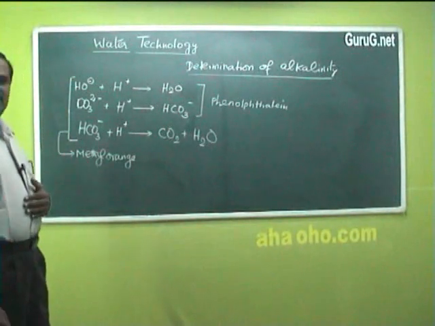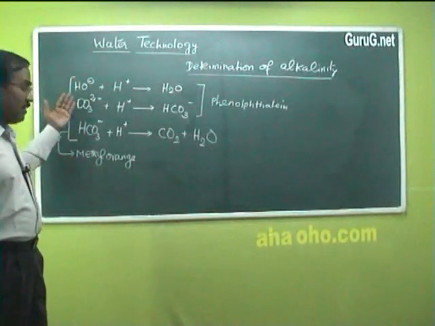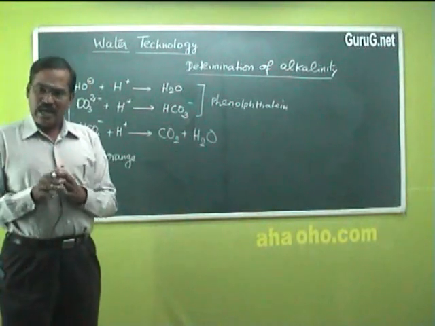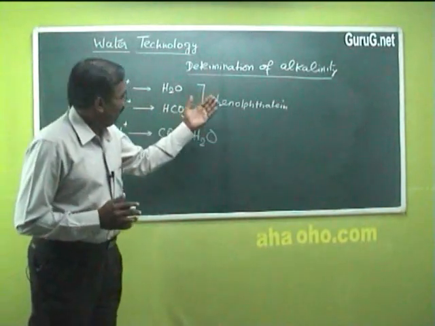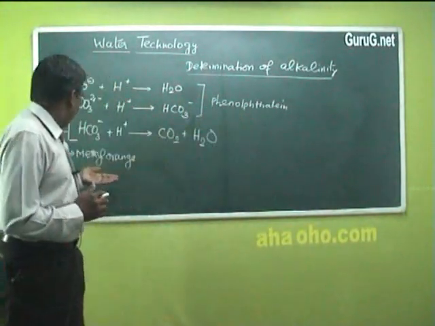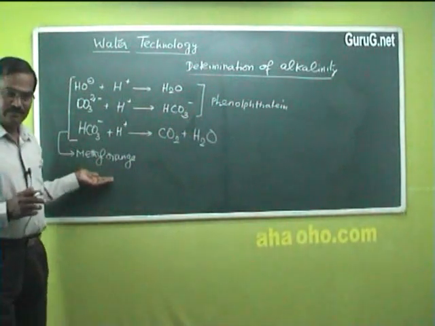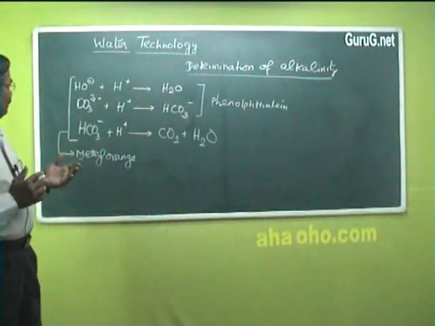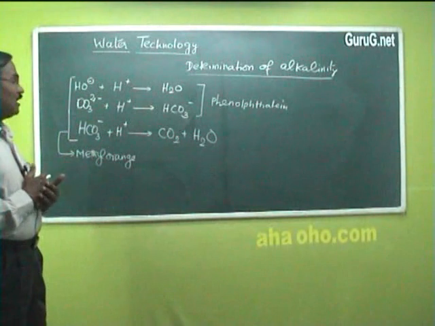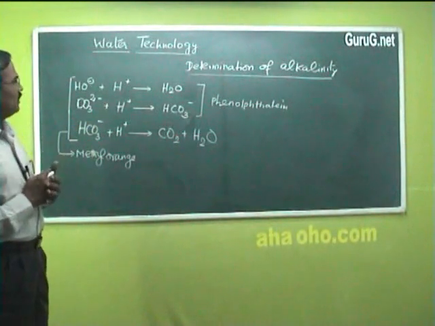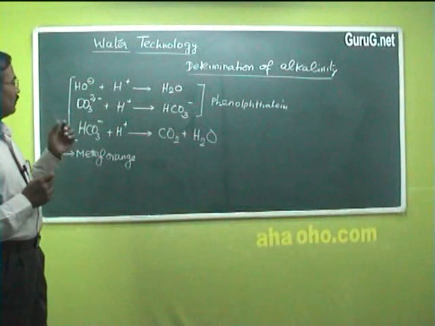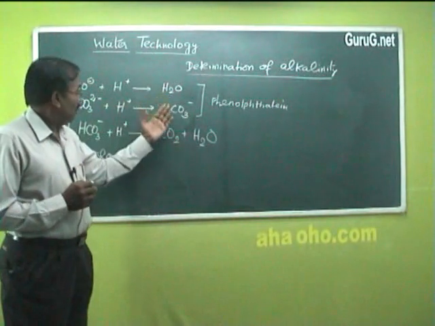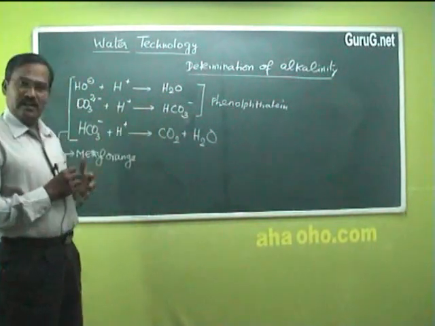Although we had a classification earlier, hydroxide alkalinity, carbonate alkalinity and bicarbonate alkalinity, alkalinity is broadly classified further into two types. One is phenolphthalein alkalinity, the other is methyl orange alkalinity. Methyl orange alkalinity includes all the three, hydroxide, carbonate and bicarbonate alkalinity, whereas phenolphthalein alkalinity includes only hydroxide alkalinity and carbonate alkalinity.